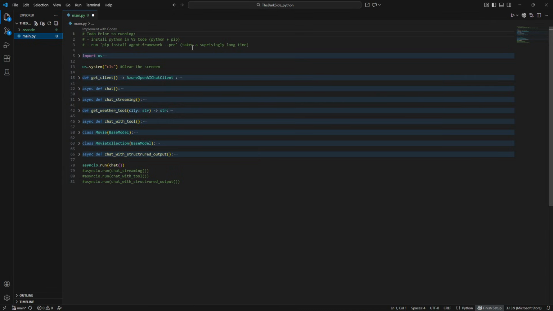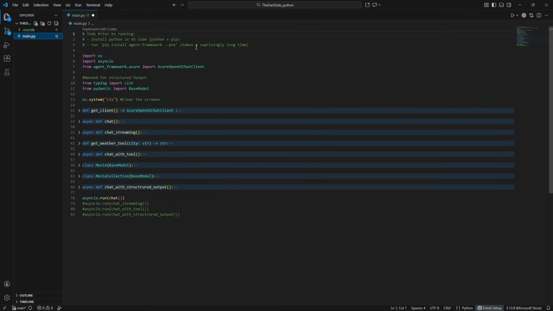I have never written Python before. I might have made Hello World, but that's it. But this was actually surprisingly easy to work with. Not that I am going away from C#, don't worry. But we needed to do some imports instead of usings. So we got os, so we could get environment variables. We got asyncio, so we could do async and await. And then from agent_framework.azure, since we're using Azure OpenAI in here, we got an AzureOpenAIChatClient.